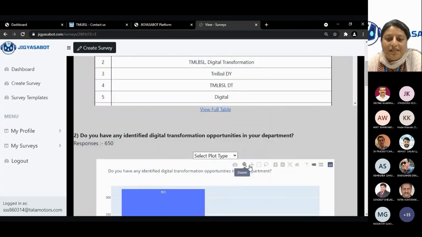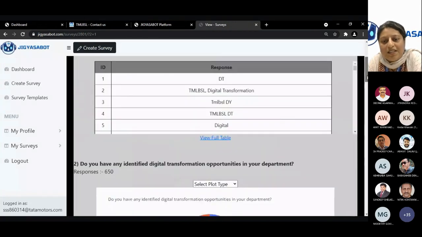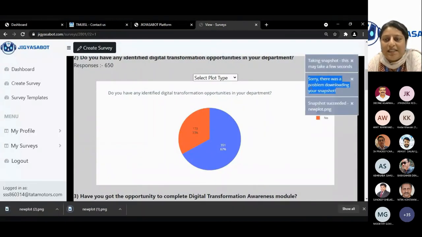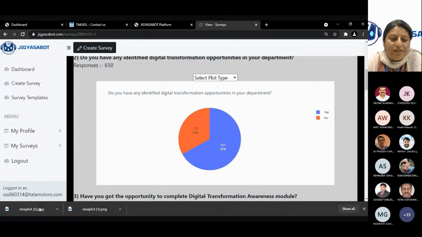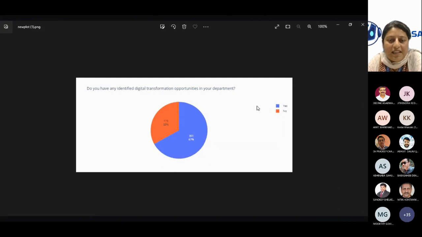Then there is another option where I can directly download the PNG version using the camera. There's a small camera button in each of these plots, so you can directly download the PNG file of it. Once you download the PNG file, you can pick it up directly and put it in the PPT. You don't have to rework the analytics or the file. You can directly use it for your reviews.